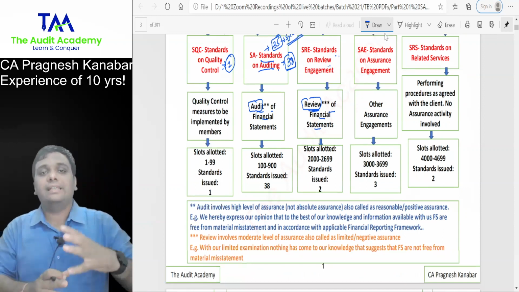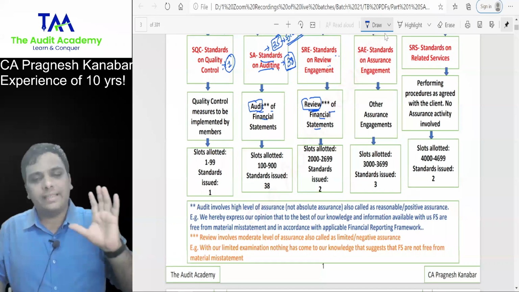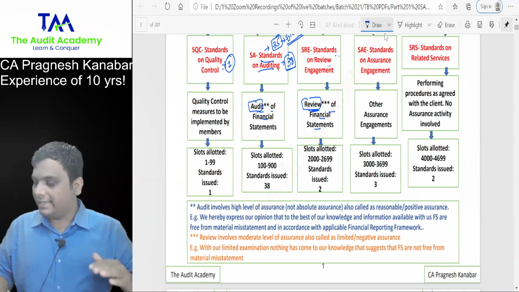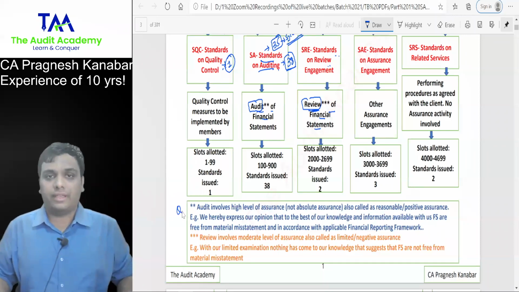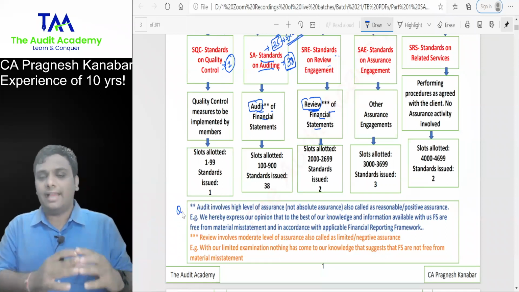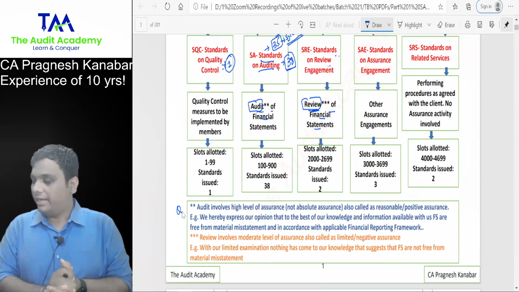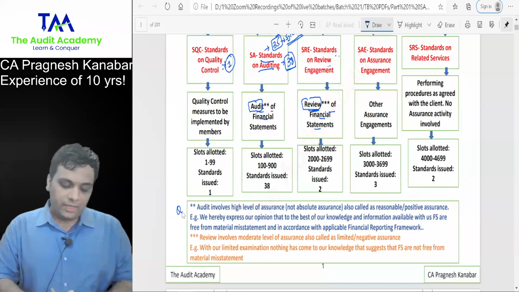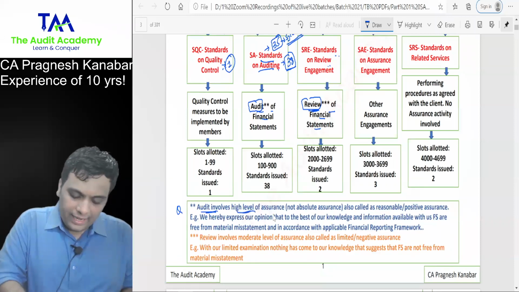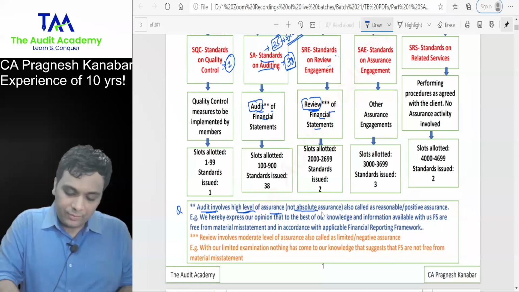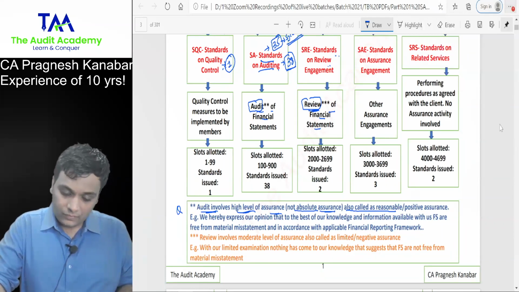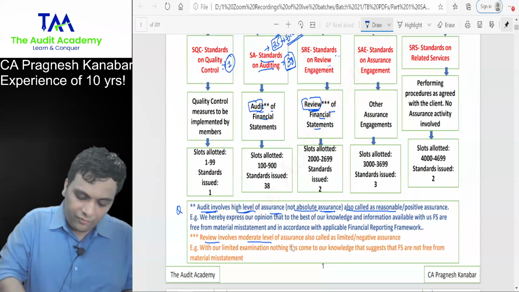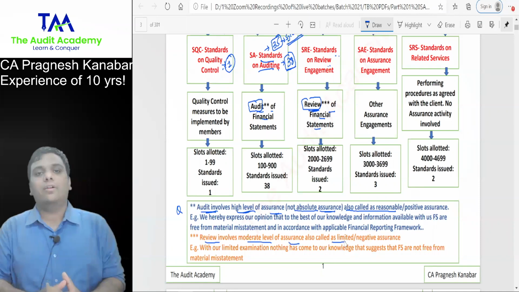Now, students, whenever I say examination question, the whole book is exam oriented, don't worry. But whenever I say examination question, I will write a Q over there. That means you need to focus more on that particular box or paragraph. So everyone over here, please, audit involves a high level of assurance. It is not absolute assurance. It is also called reasonable or positive assurance. Whereas review involves a moderate level of assurance, also called limited or negative assurance.